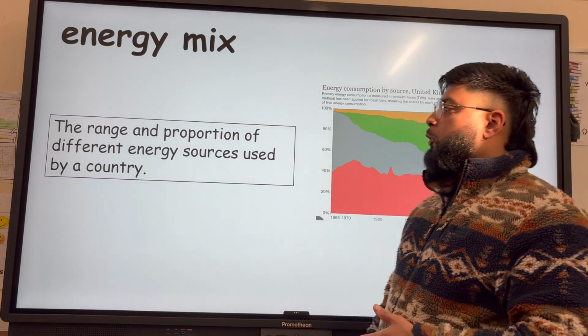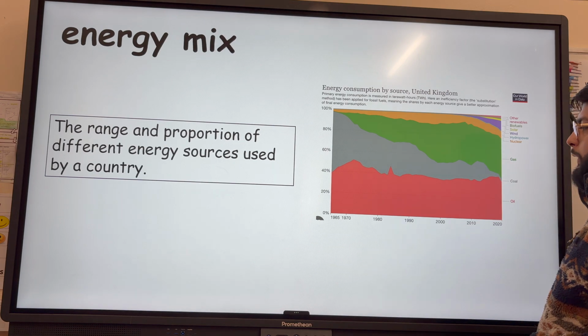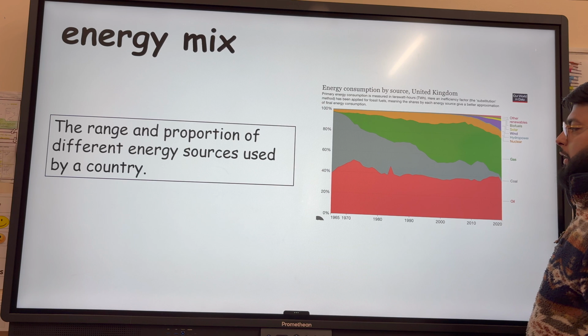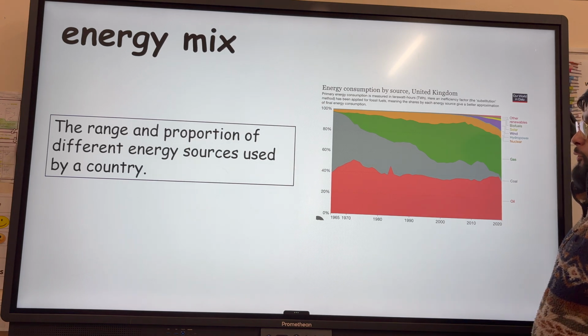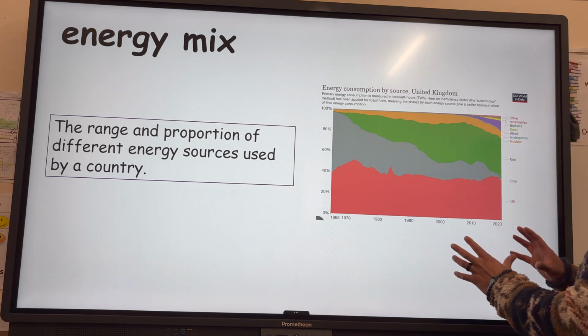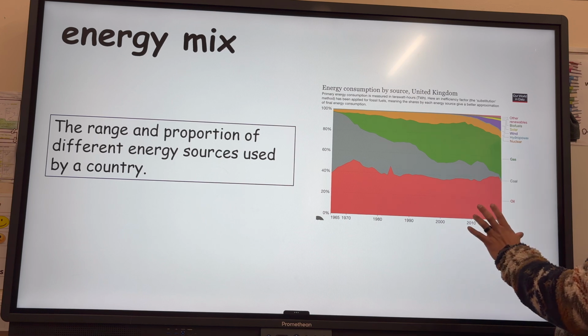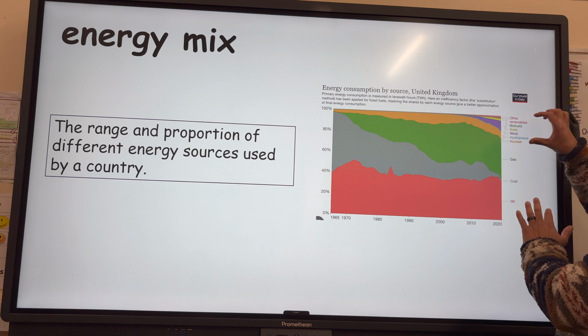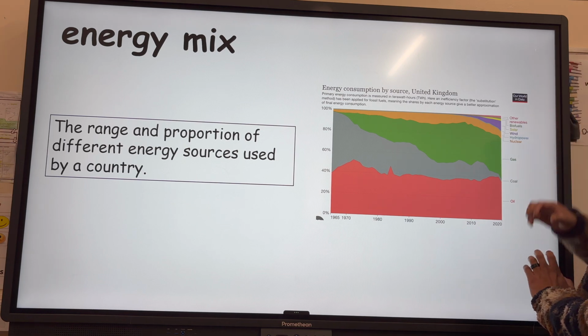Then our energy mix. This is the range and proportion of different energy sources used by a country. So in any given day or any given year, we'll use different amounts of different sources of fuel in order to produce electricity. So you can see here, this is for the United Kingdom. Most of our energy is coming from oil, a tiny bit from coal in 2020, quite a lot from gas, and then our renewable sources are up here at the top.